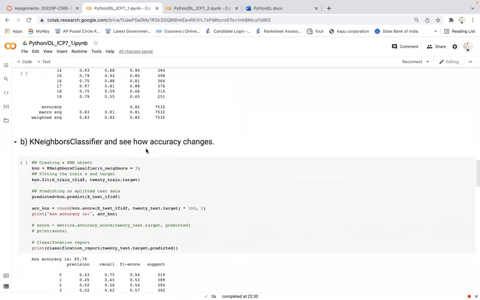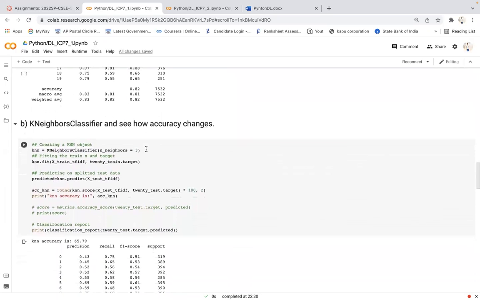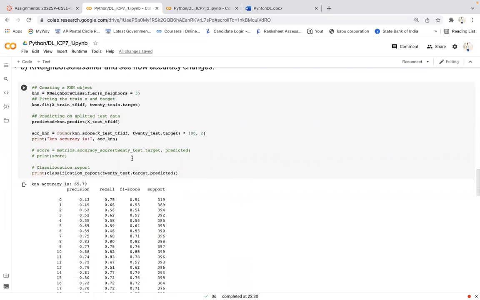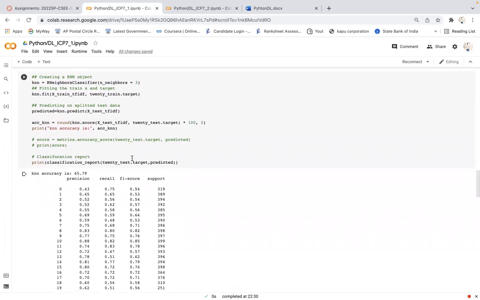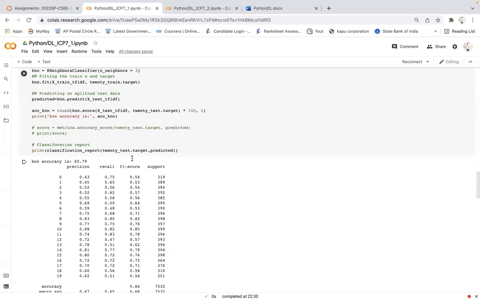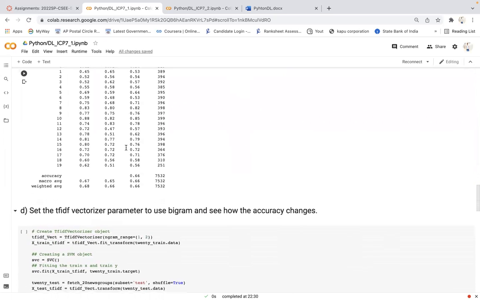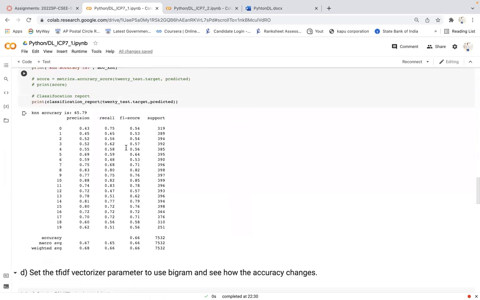The next algorithm I used is KNN, where the number of neighbors I had taken is 3. In the same way, I created the KNN object, trained the model on the train data set, and then used that model to predict on the test data. After calculating the accuracy, the KNN accuracy is 65.79, and then the classification report.